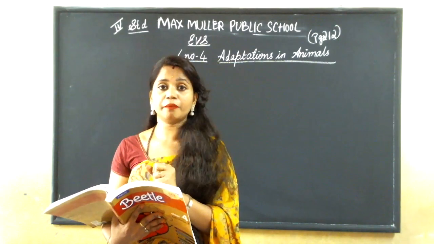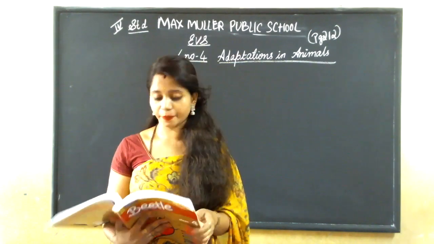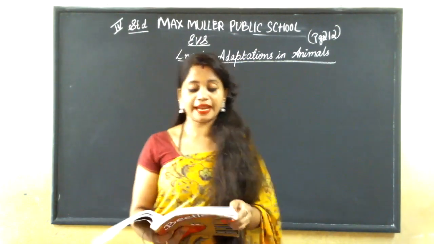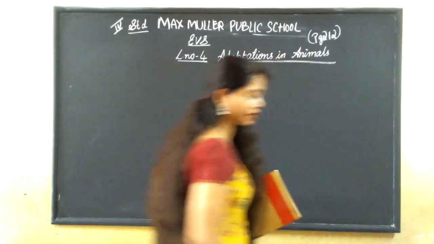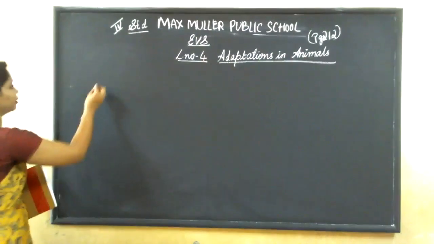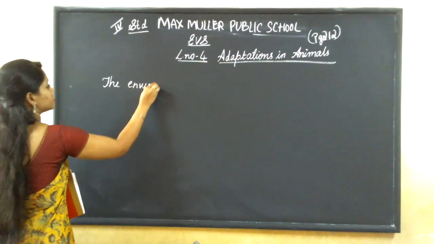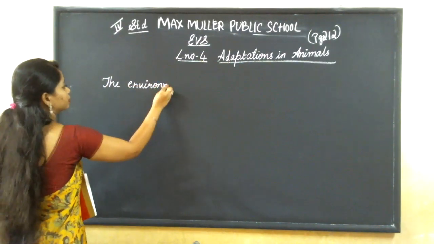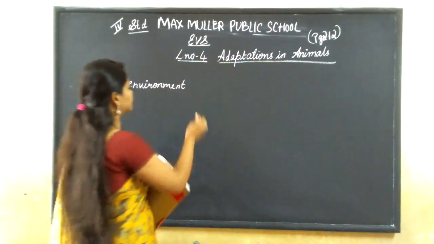The environment where it lives. Okay. See, the environment in which an animal lives is called its habitat. You can just underline this first sentence in your textbook. Okay. If we ask what habitat means, you can answer this.